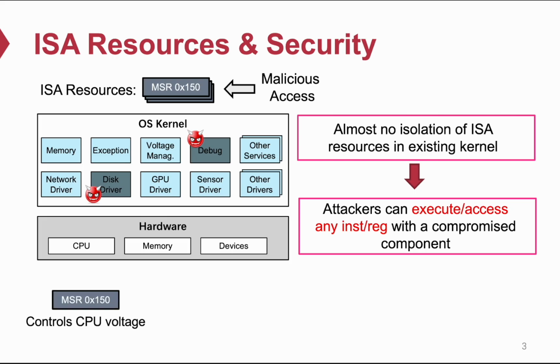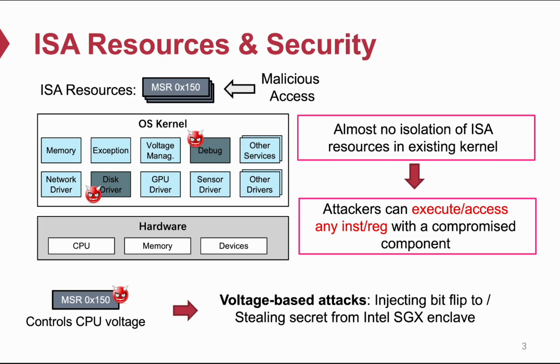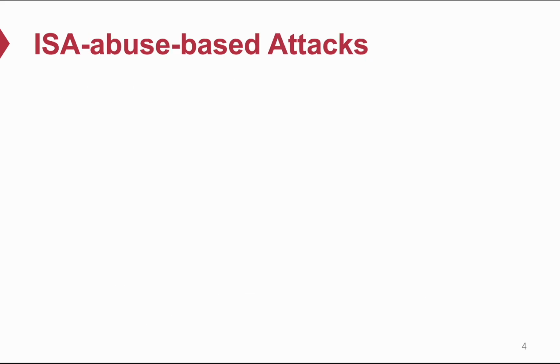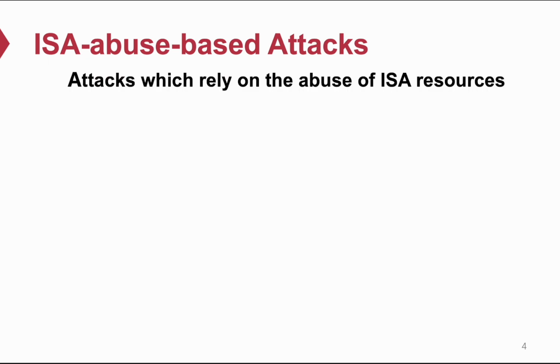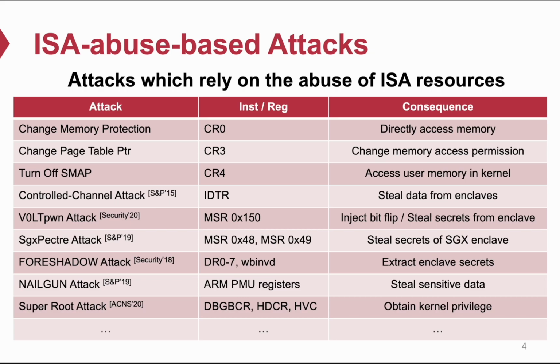For instance, the MSR150 controls the CPU voltage, and if this register is controlled by the attacker, he can apply the voltage-based attacks. Like the voltage-based attacks mentioned before, there are other attacks which rely on the abuse of IC resources, and we call such attacks IC abuse-based attacks. There are many IC abuse-based attacks, like we list below.